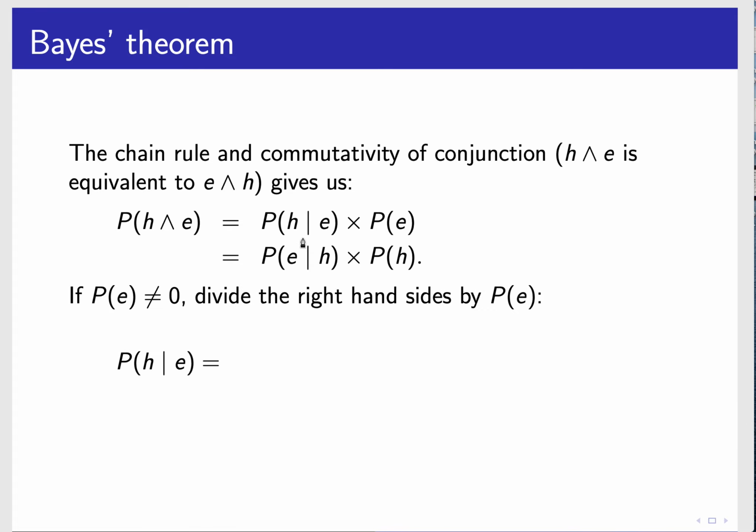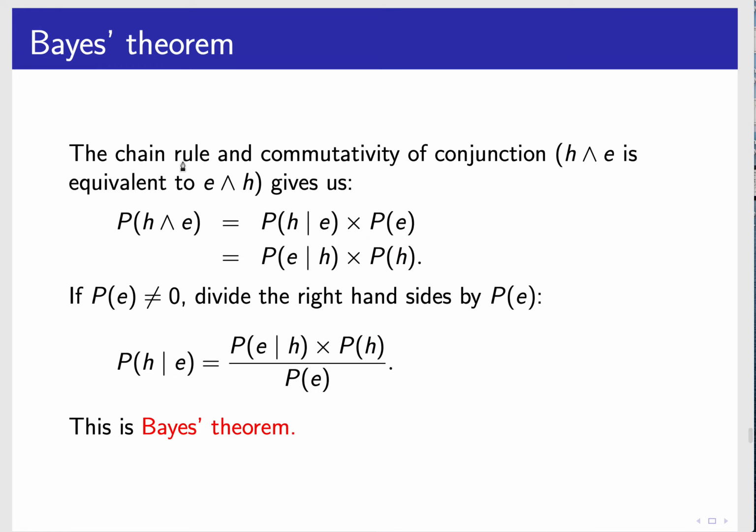And now we can divide both sides by the probability of E. So we get the probability of H given E is the probability of E given H times the probability of H, divided by the probability of E. This is called Bayes' theorem. Bayes' theorem is going to be very important for what we're doing. It's just a logical consequence of the meaning of conditioning.